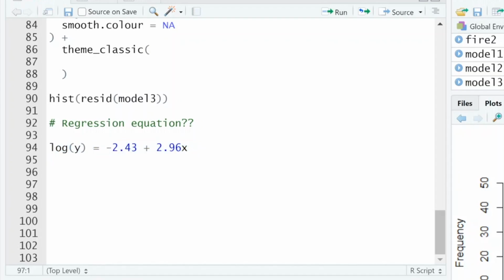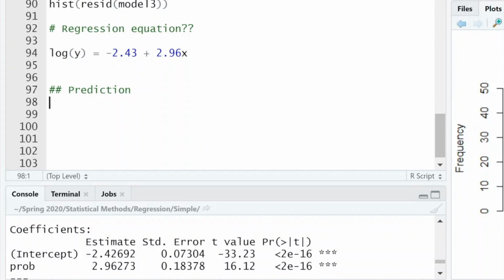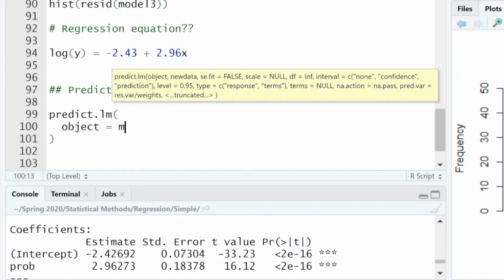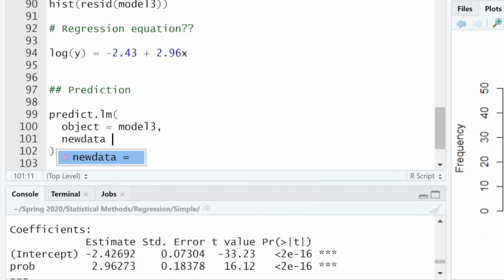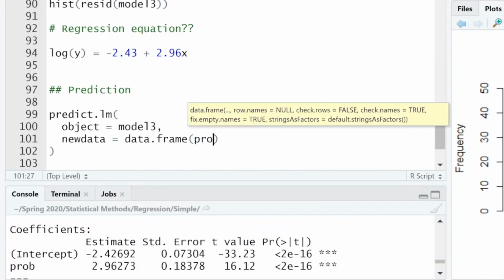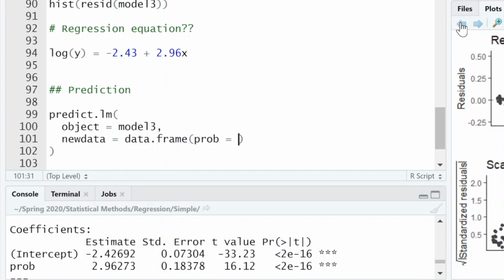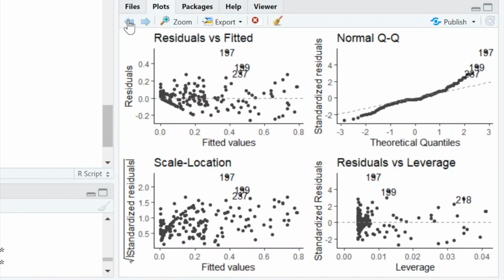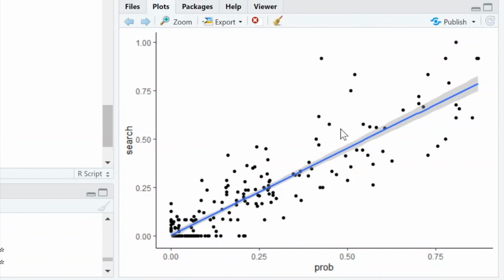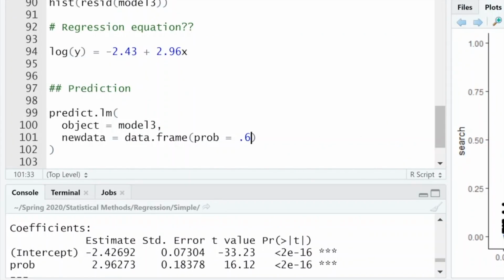Let's do some prediction. Let's use that predict.lm. Our object is going to be model 3. And then our new data, we're going to put it in a data frame, and then the prob is going to equal something. Let me take a quick look at our fitted line plot there. Where do I not have data? Well, over here is a little bit of a blank spot, maybe this gap right here. So I'm just going to, for fun, put in 0.6, just to guess, right?